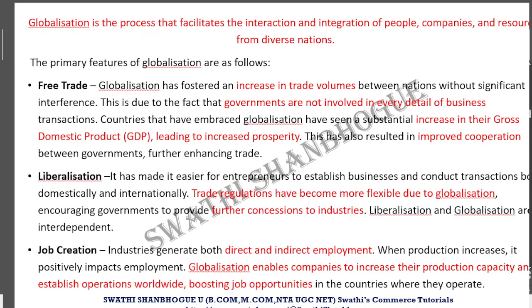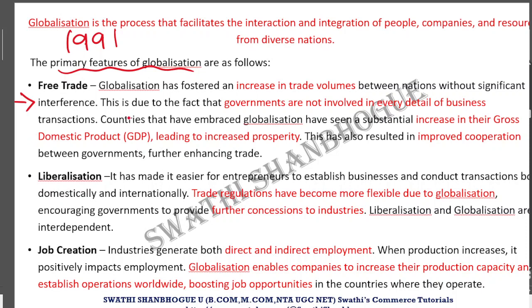Now, I hope you have understood the major phases which have taken place after the new industrial policy which happened in the year 1991. In those three phases, as I have said, the most important phase is globalization. Now we have discussed the meaning of globalization. Let us study the features of globalization, which is actually required from your examination point of view, because most of these MCQs have been framed either out of these features of globalization or out of the drivers of globalization.